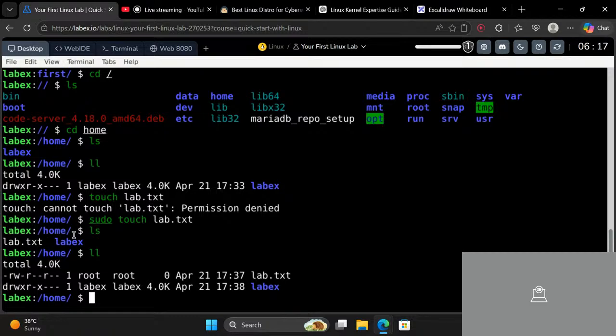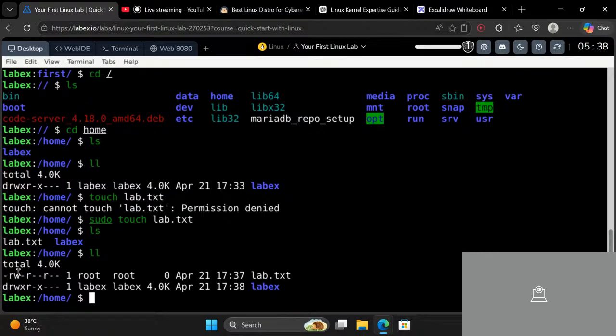Why root? Because we used the sudo command. Whenever you use the sudo command, Linux treats it like the admin has given the command, since sudo has the same privilege as admin. So now the labx user is treated as admin because of the sudo command. Therefore, the owner of that file lab.txt is now root, and root belongs to the root group. What permission does the root have?